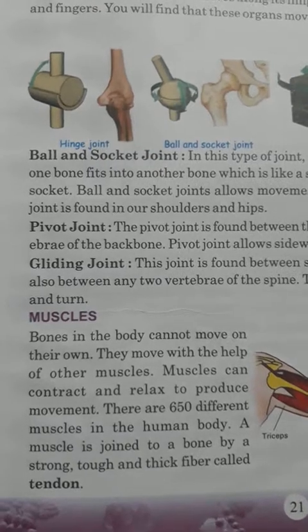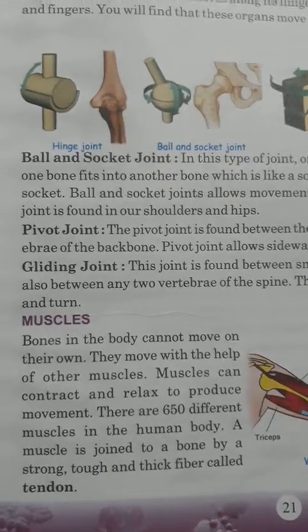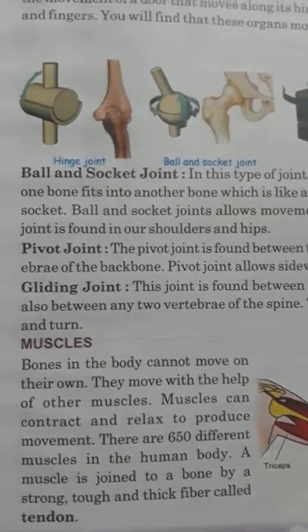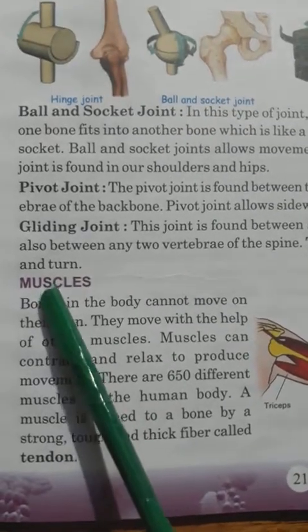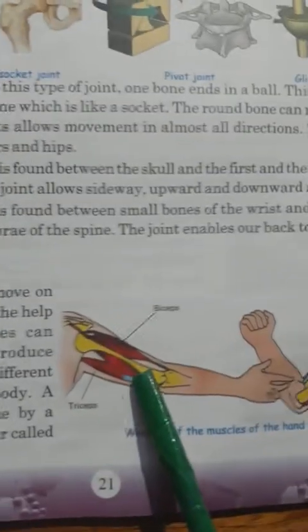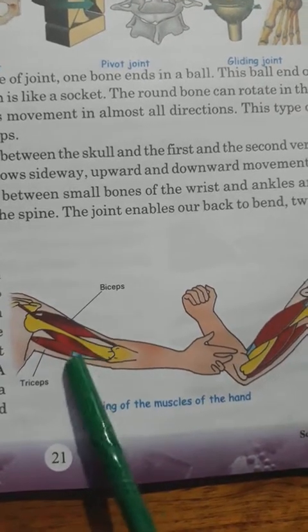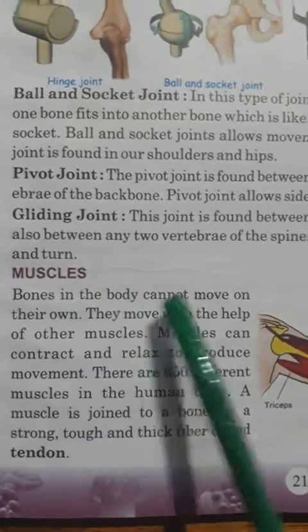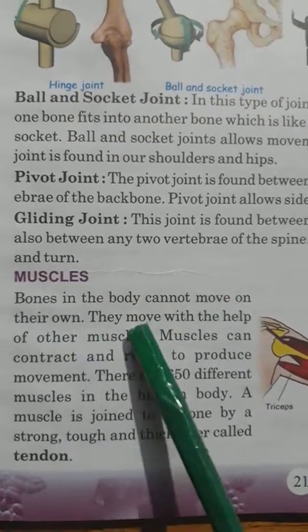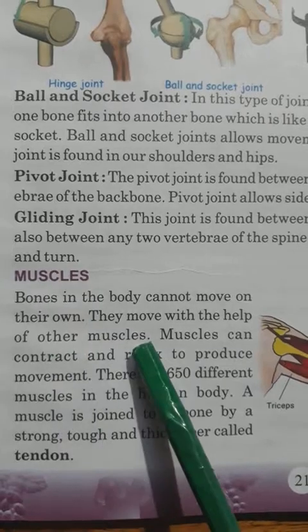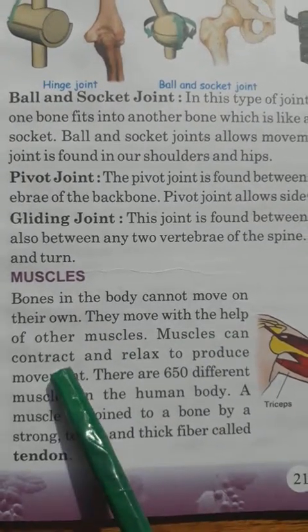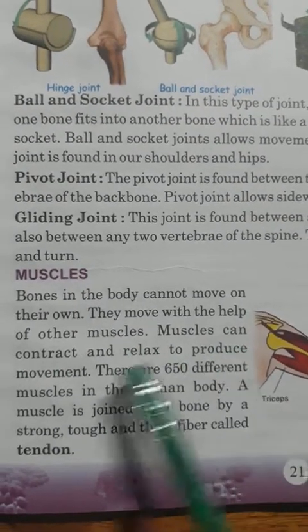Okay, class, we will continue our lesson number 3, the skeleton system, the remaining part. So today we will discuss muscles. You can see here the muscles of our hand. These are called muscles. All right. Bones in the body cannot move on their own. They move with the help of muscles. Muscles can contract and relax to produce movement.